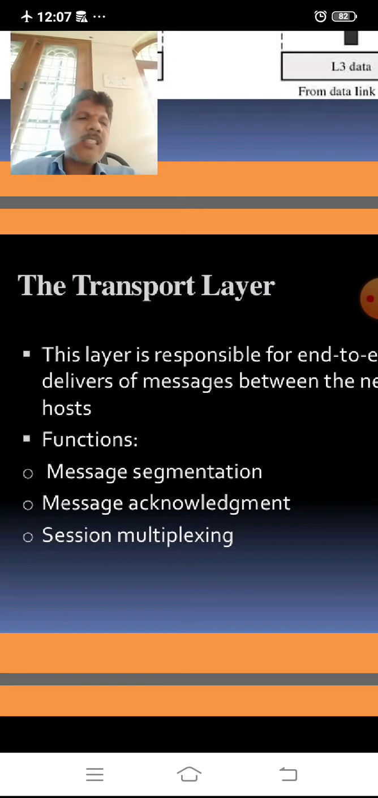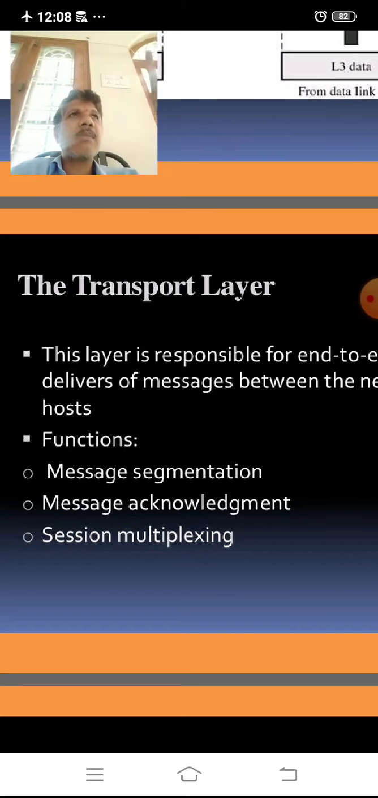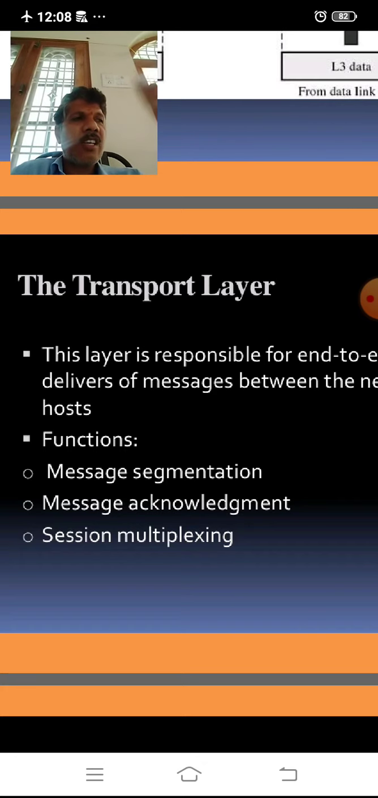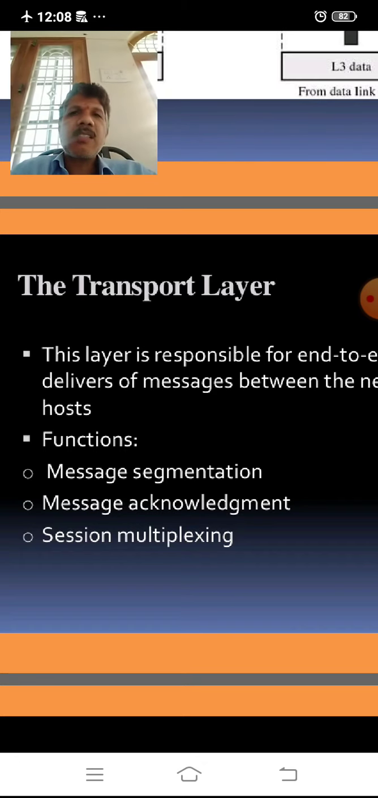Segmentation means messages are sent in a proper way from one host to another host. After reaching the destination, the reply can be given to the source in the form of a message acknowledgement. And for session multiplexing, suppose in a particular session the data can be transferred. If it is not delivered, or if any error occurs, then it will take the next session, which is called session multiplexing.